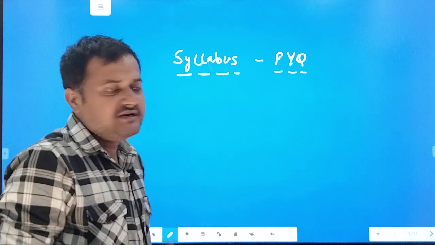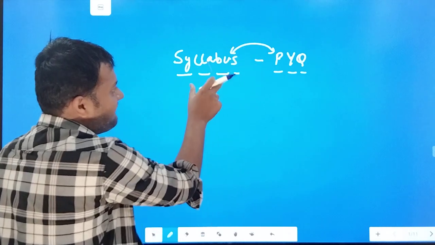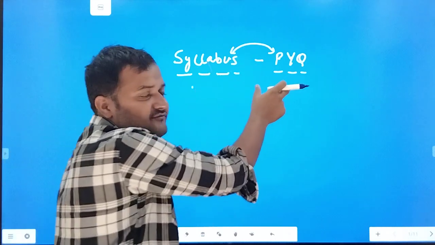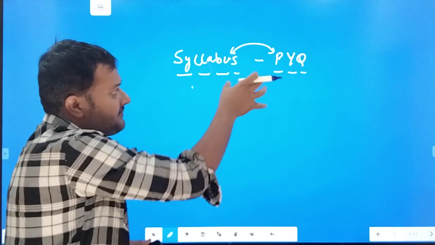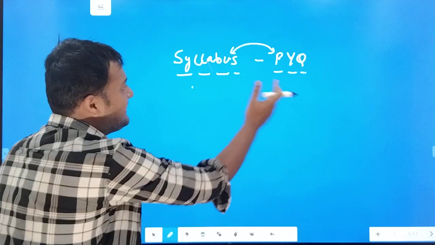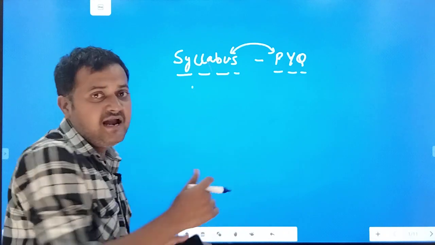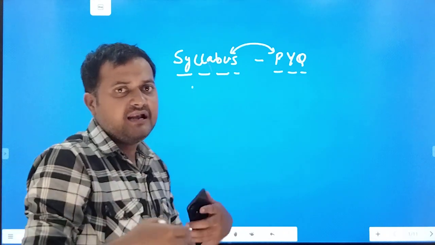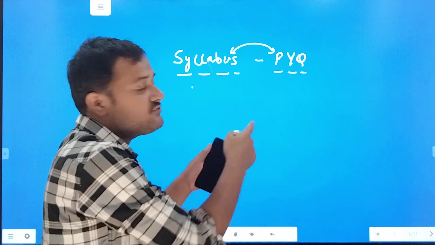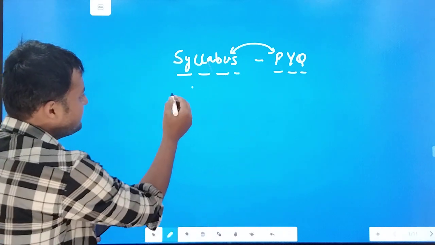Now we have to understand that there is a correlation between these two. Firstly we have to cover the syllabus, and we will see that the previous year questions asked in the recent mains exam completely cover this syllabus. So firstly I will tell you the syllabus and give you examples, and let you know how you have to solve these previous year questions. So firstly we will go through the syllabus.